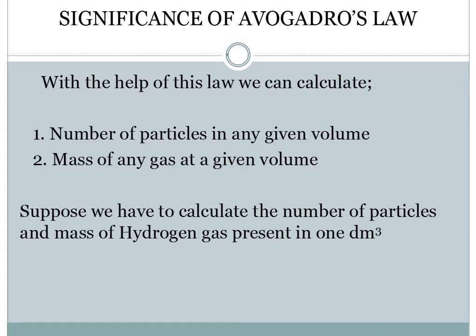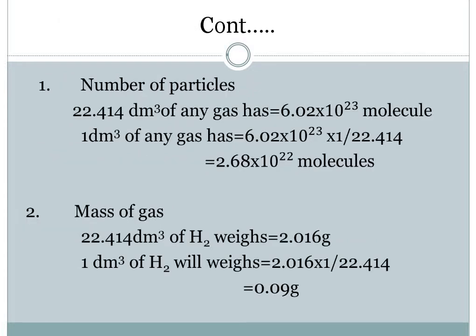And your short questions are of 3 marks. So for those 3 marks, you have to write all the steps, all the values, all the formulas, all the units. So let's do them separately. Number of particles, if we have to calculate, we know that in 22.414 decimeter cube of any gas, how many molecules are present in it? It is fixed. That is Avogadro's number. 6.02 into 10 raised to power 23 molecules are present.